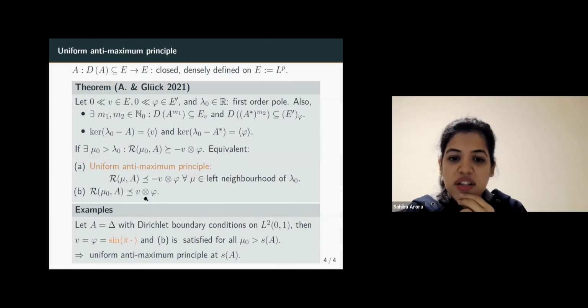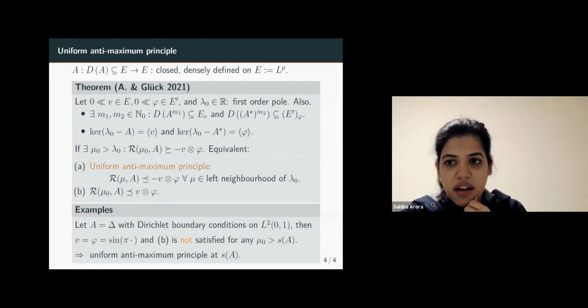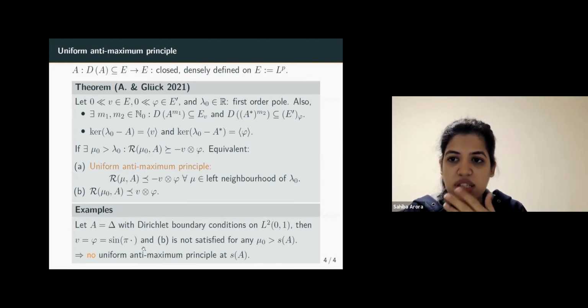And it turns out that B is not satisfied for any number larger than the spectral bound. And so there is no uniform anti-maximum principle at the spectral bound of A. So this is the reason the Dirichlet boundary conditions do not satisfy an anti-maximum principle. The problem is that it is not dominated by a constant multiple of the rank 1 operator, which is obtained using the eigenvectors.